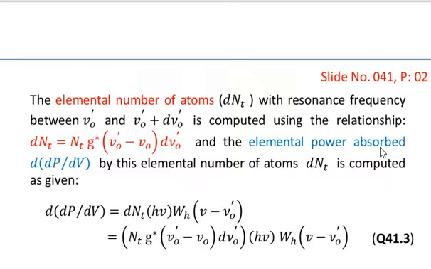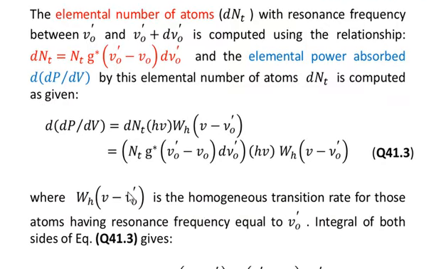And the elemental power absorbed, for which we have used d to stand, d of dP over dV, by this elemental number of atoms dN_t is computed as given. So now we are going to calculate the dP over dV for this dN_t. That's why we have also labeled it as elemental power absorbed.